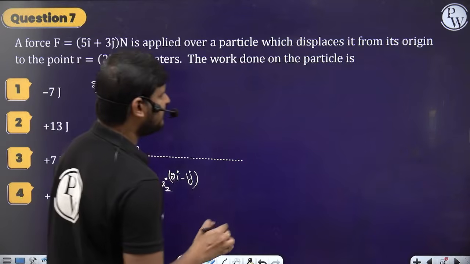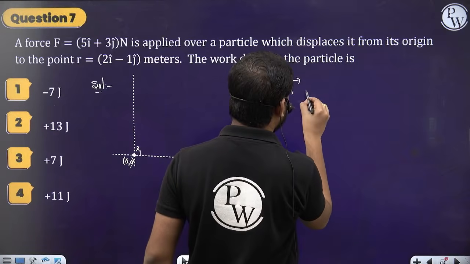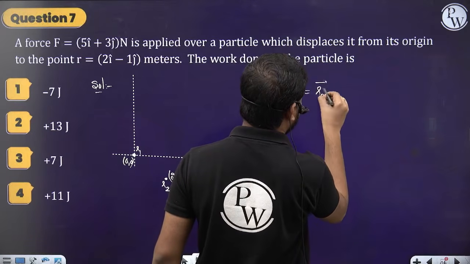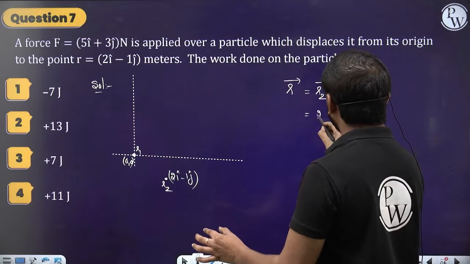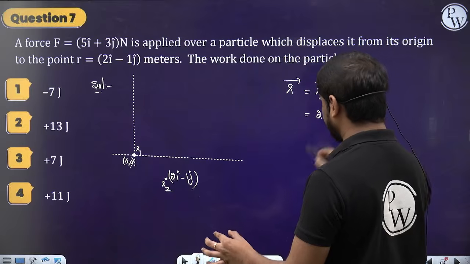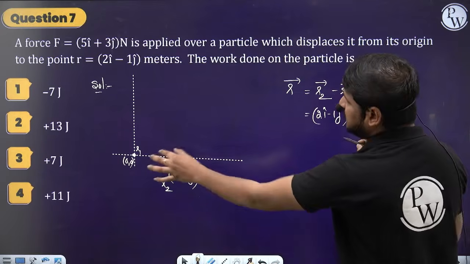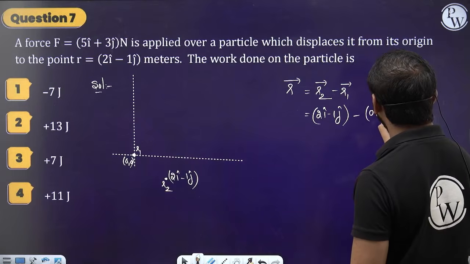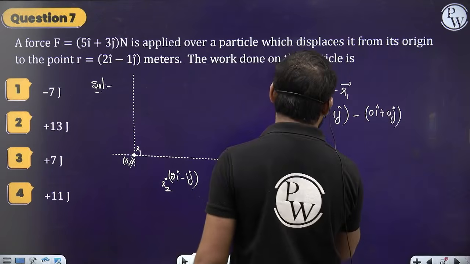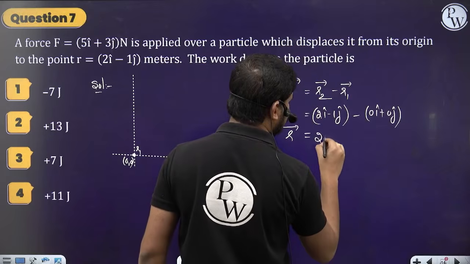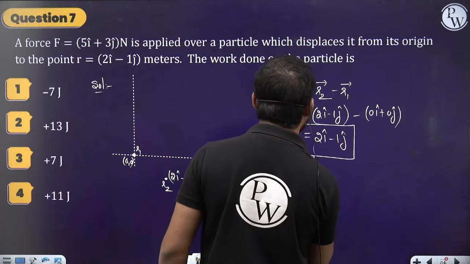So first let's find the displacement vector. The r vector is equal to r2 minus r1. What is r2 here? The final position, which is 2 i cap minus 1 j cap, right? Minus, initially it is at the origin, which is 0 i cap plus 0 j cap. So the final r vector we got is 2 i cap minus 1 j cap. This is the final position vector.